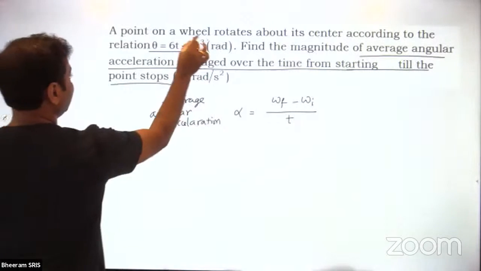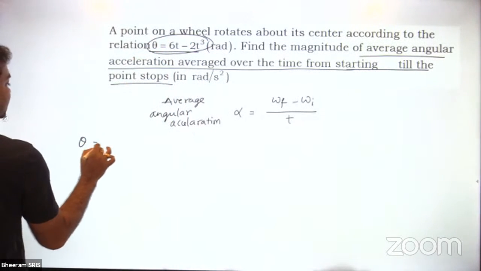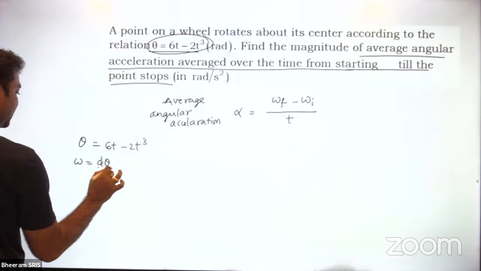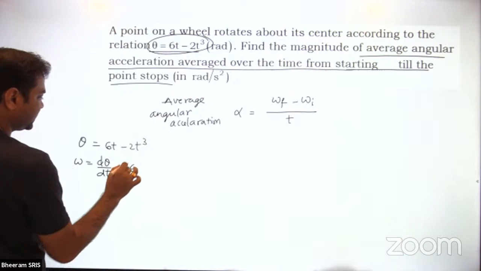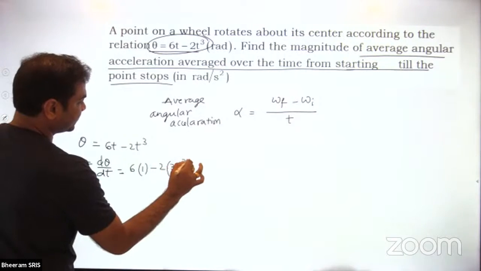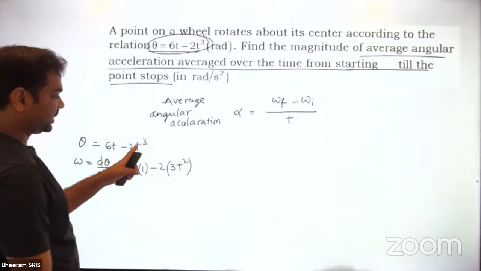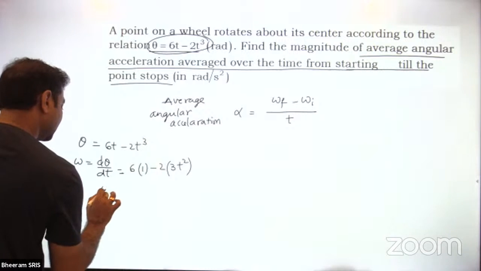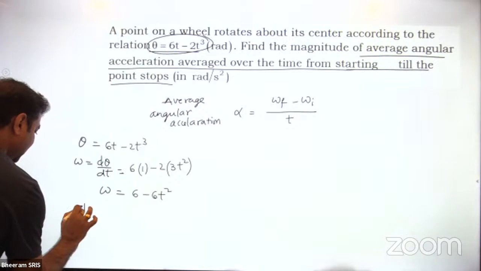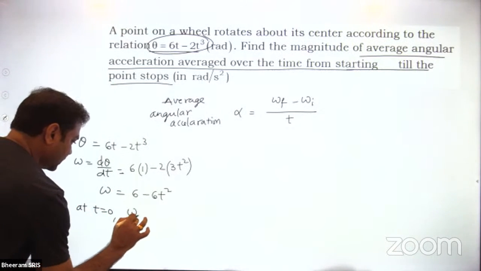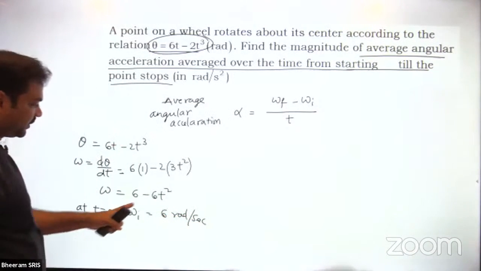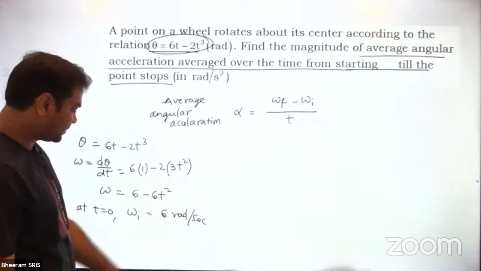So we have theta. Theta is equal to 6t minus 2t cube. Then omega is equal to d theta by dt, the derivative. Then 6 into the time derivative 1, minus 2 into the t cube derivative, 3t square. The t cube derivative is 3t square. So then the omega value I can write as 6 minus 6t square. Then what is the initial angular velocity at time equal to 0? Starting means what is the initial angular velocity? 6 radian per second. You keep time value 0, automatically initial angular velocity will become 6.